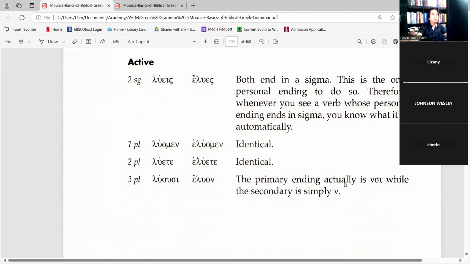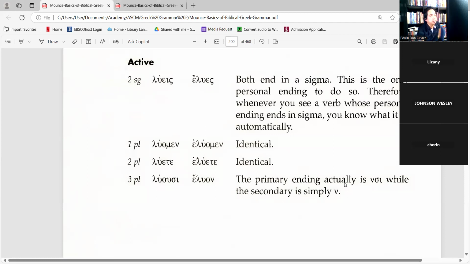This we already discussed. Luomen and then eluomen. Second singular lues and then elues. There is an augment and then the iota drops off. So you could tell based on the phonetics, or how it sounds.